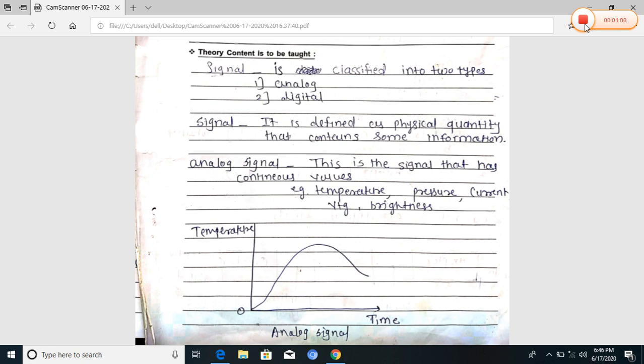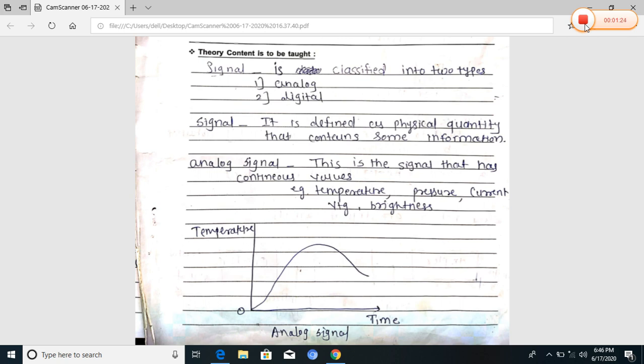Next point is signal. We define a signal as a physical quantity which contains some information and which is a function of one or more independent variables. Take one example from your daily life: you call your friend by message or call.